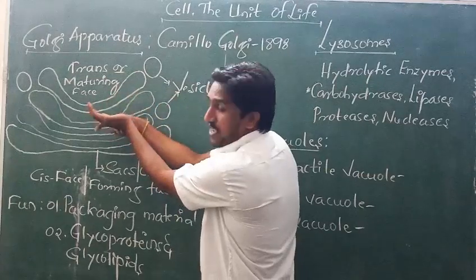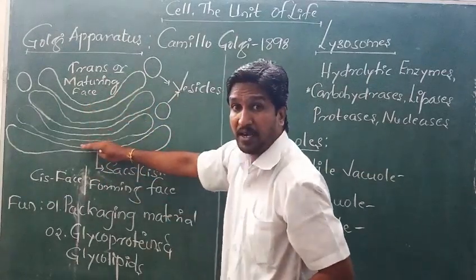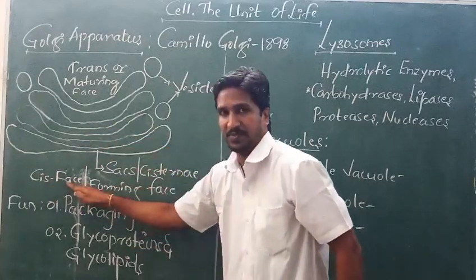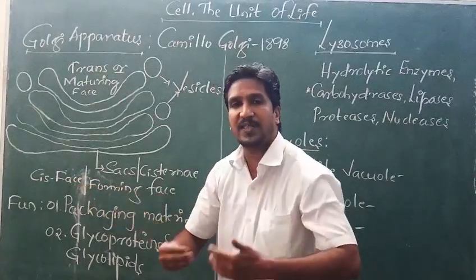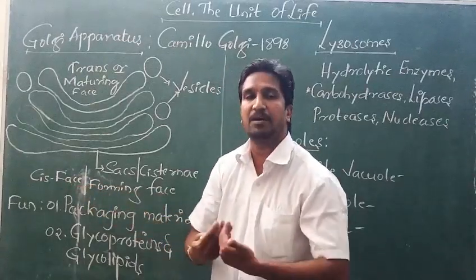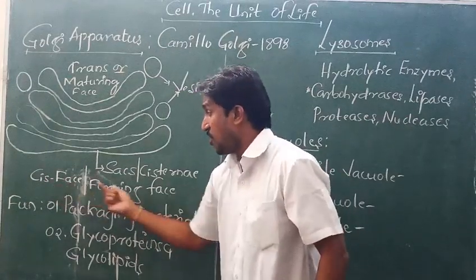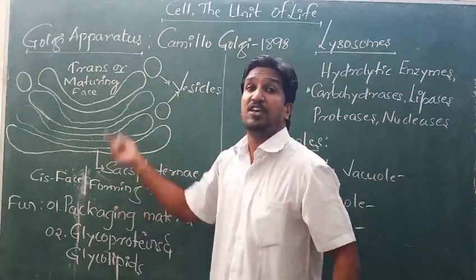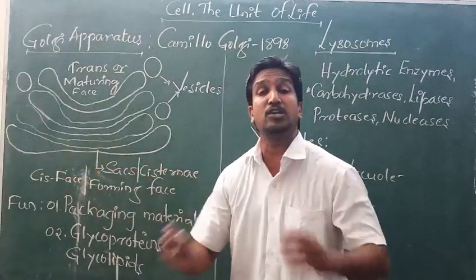The convex part of the Golgi complex is called the cis face. It is also called the forming face. Forming means it is just getting prepared, still developing. Right? The cis face or forming face is the convex face of the Golgi complex, which is facing towards the nucleus.